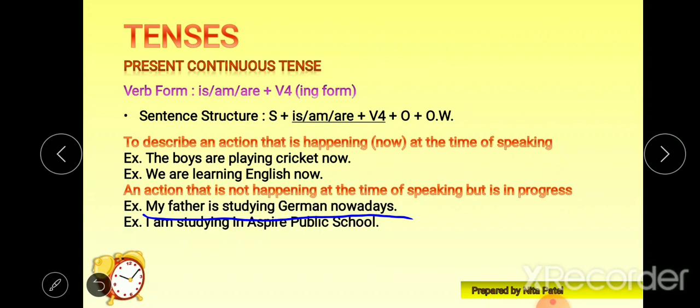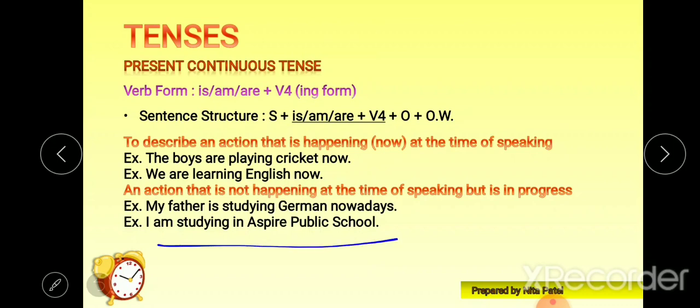He is studying German. Okay, I hope you understand. The process is still continuous. He started studying and he is still studying, right? The action is continuous. Progress.